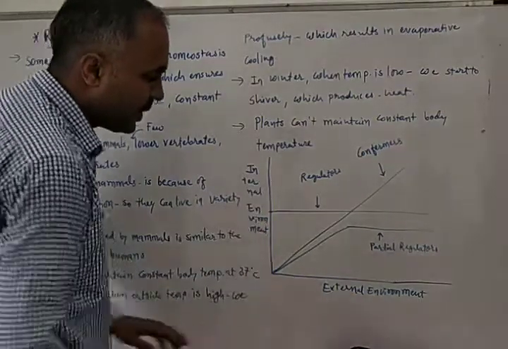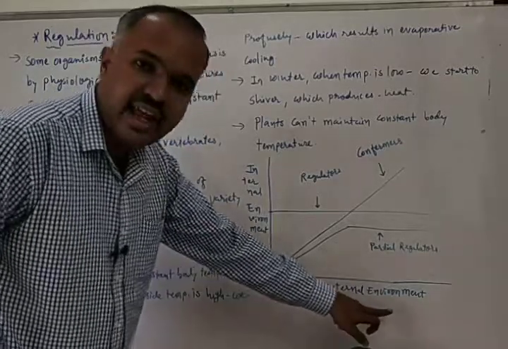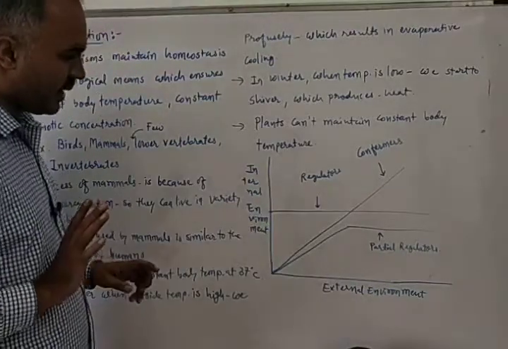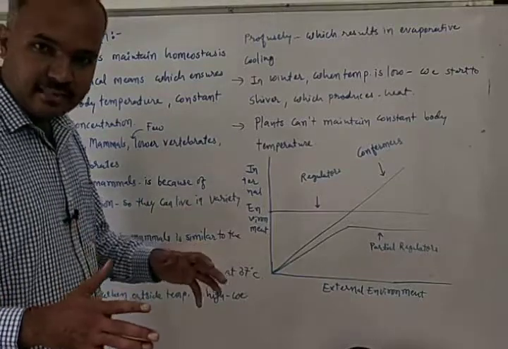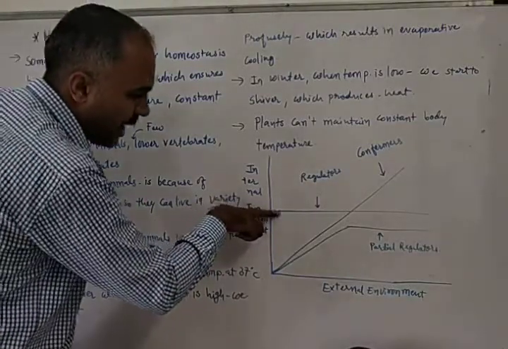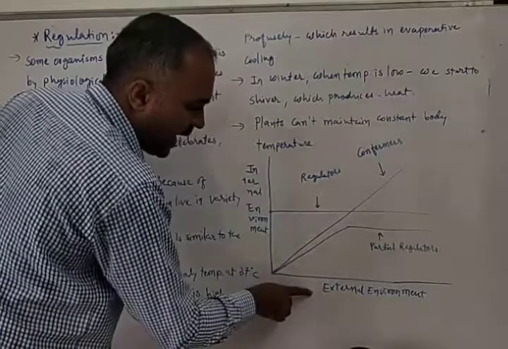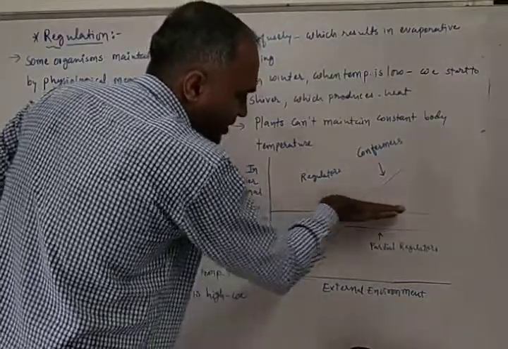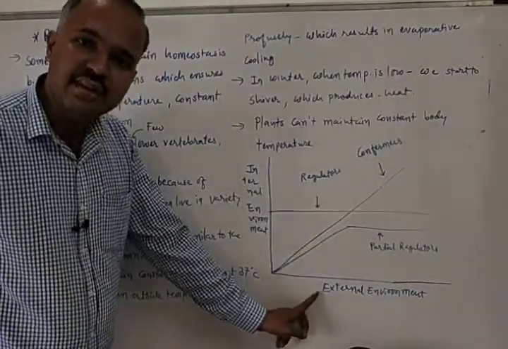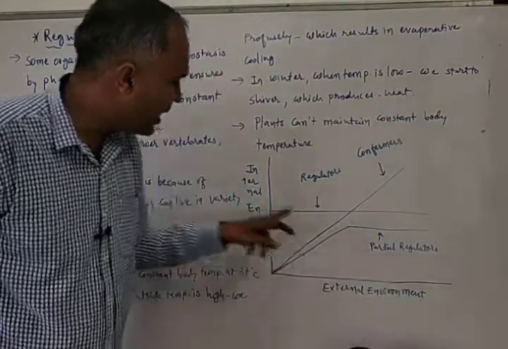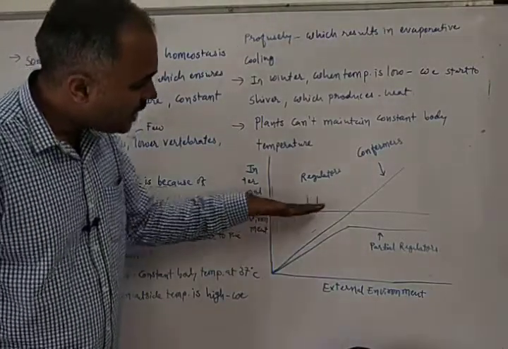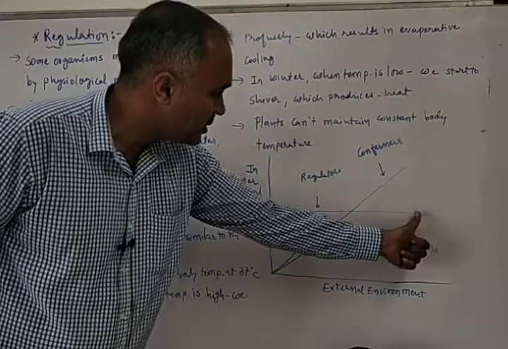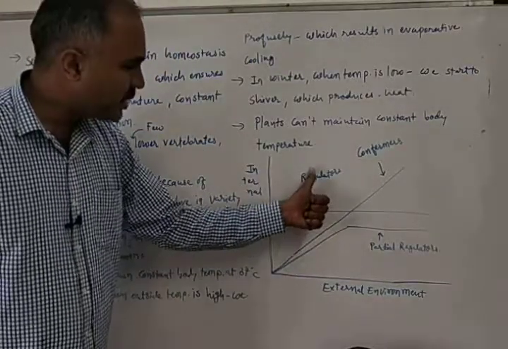Here a graph is given. On the x-axis we are taking the external environment, and on the y-axis we are taking the internal environment. Some organisms are regulators. They can maintain constant body temperature. Even though the external environment is changing, their internal environment remains constant and stable. So this line is of regulators. All regulators will fall on this line.